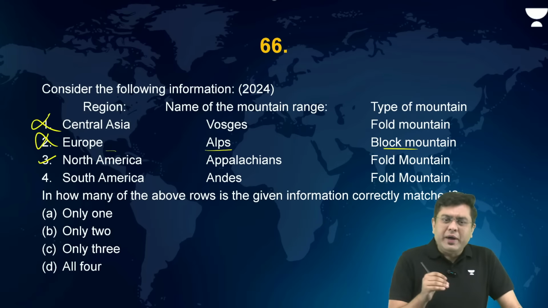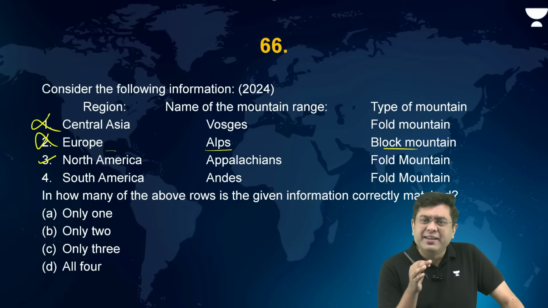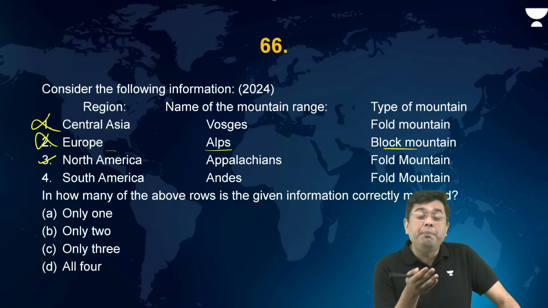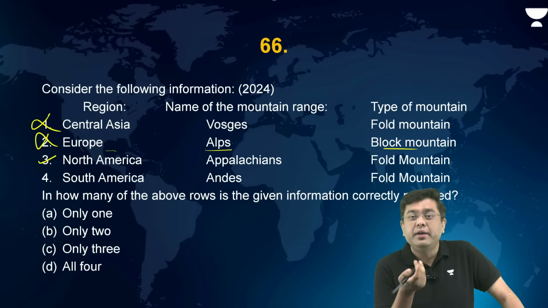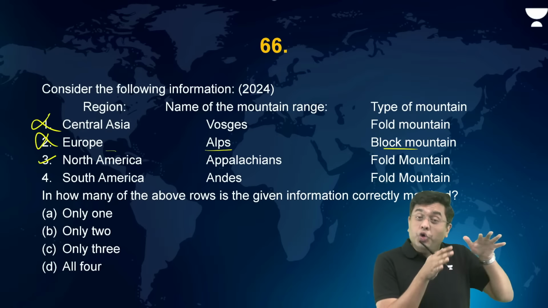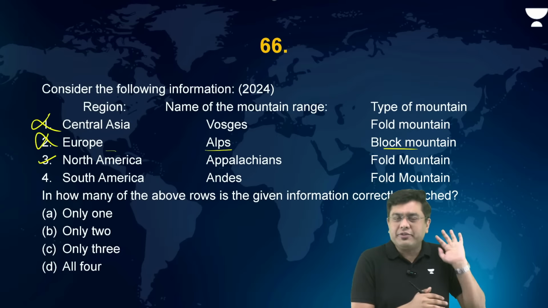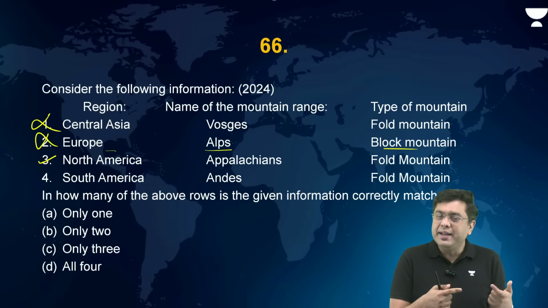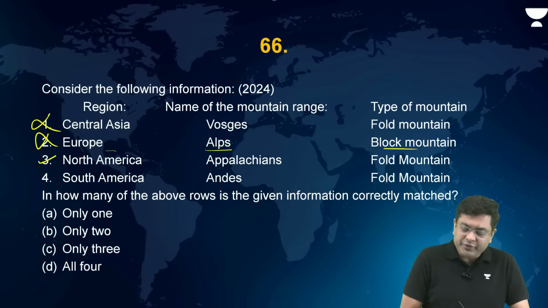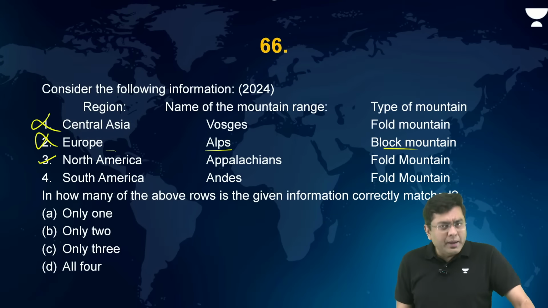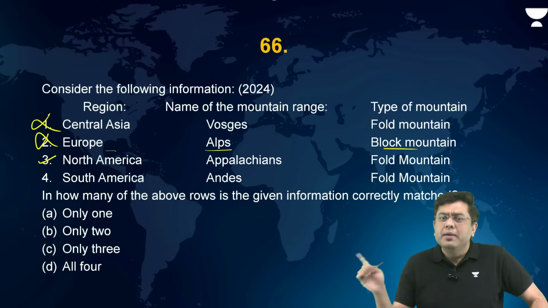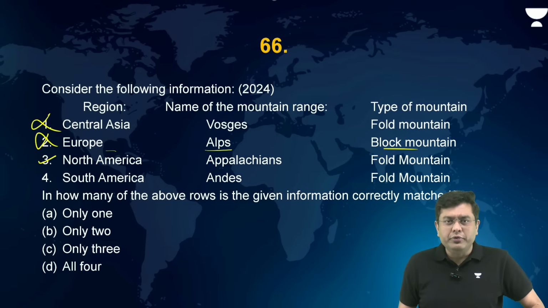It is referred to as a residual mountain also, because what is a residual mountain? Residual means it is no longer the same mountain range as it used to be, and a lot of it has been eroded or degraded. So that is the case of residual mountain. Aravalis also come into the category of residual mountain, but they have also been created by the process of folding.